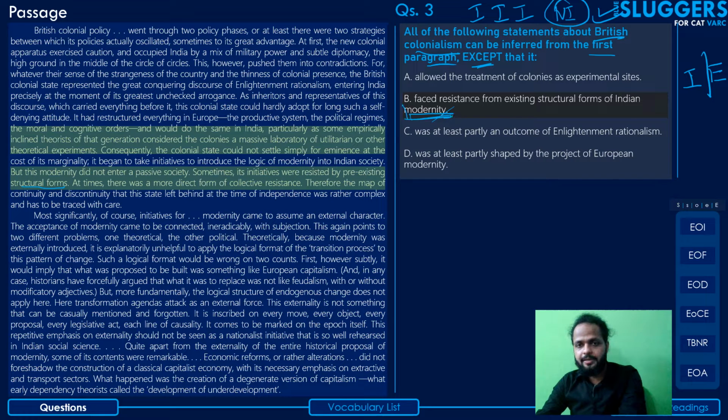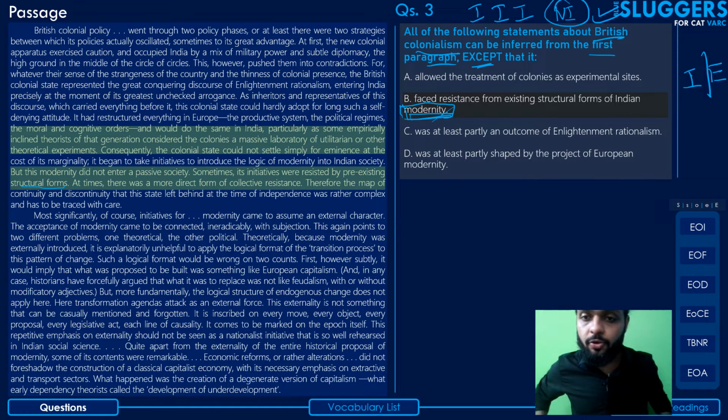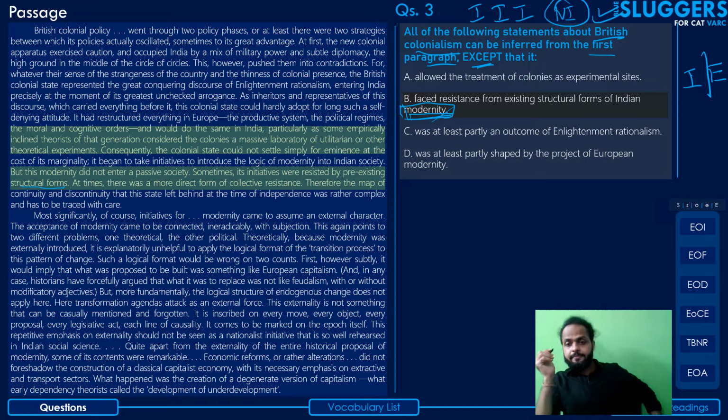Nowhere has the author stated or hinted or implied that there was some sort of Indian modernity which was already there, and it was that which put up some sort of resistance in the face of the British trying to impose modernity from outside.